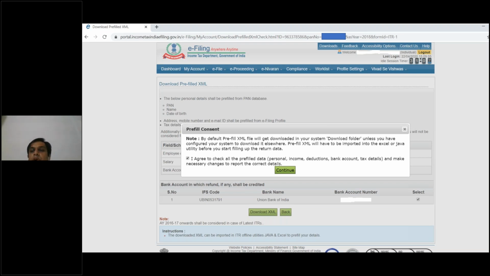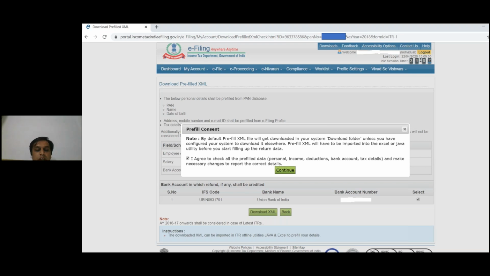So you don't have to keep typing the same thing again and again. You don't have to type your whole name, PAN number, Aadhaar number, date of birth, email ID, and phone numbers. So it's very easy nowadays.